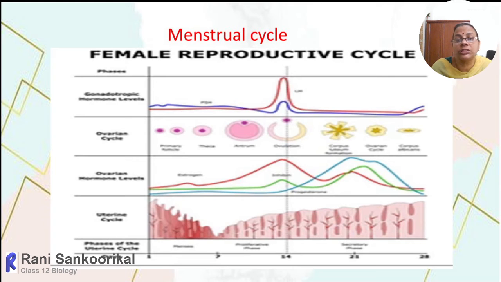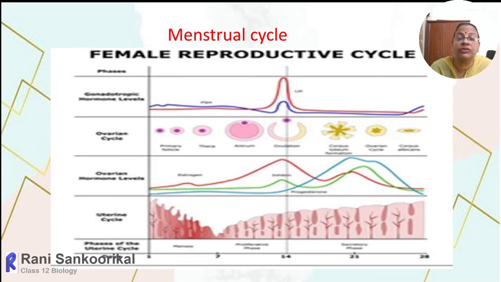Soon after menstruation, a few follicles will absorb more and more FSH as well as LH, and as a result, the few follicles will start developing. And out of that, 1 or 2 will outgrow the remaining, and whichever is developing faster will transform into secondary, tertiary, and Graafian follicle.